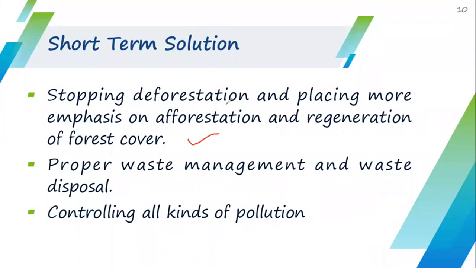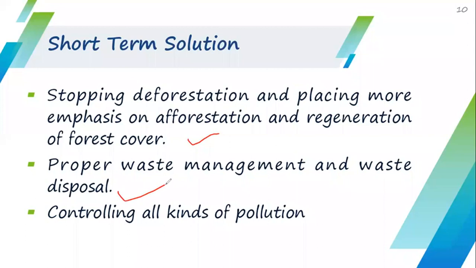The next suggestion is proper waste management and waste disposal. Waste and sewage discharged into water bodies is one of the major causes of pollution. Hence, proper treatment and recycling of the water and proper disposal should be undertaken.